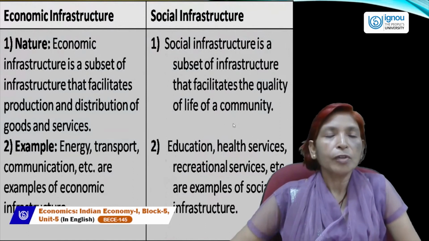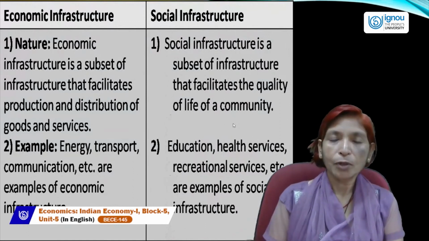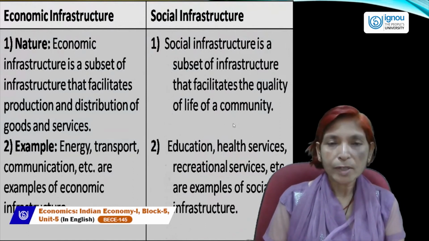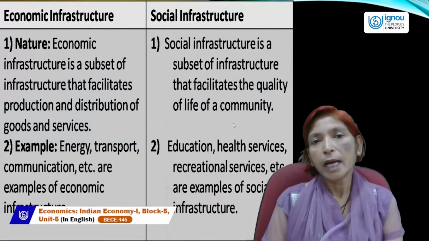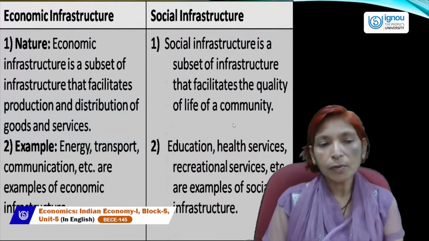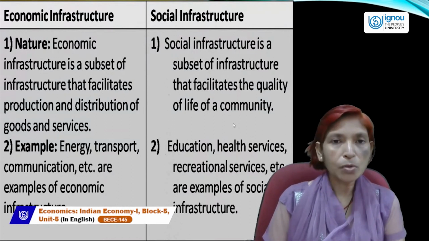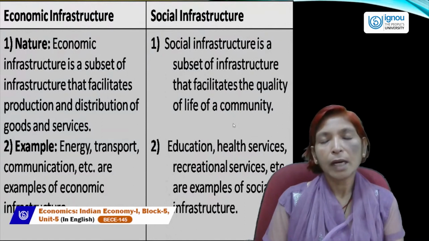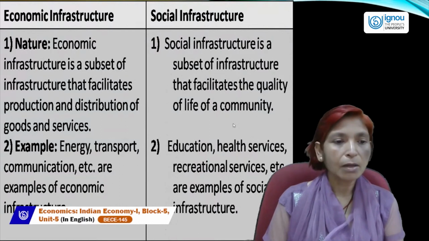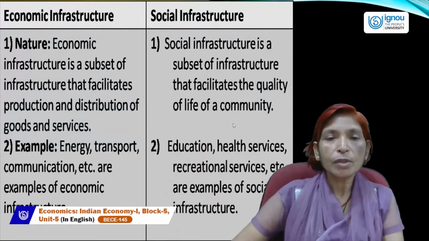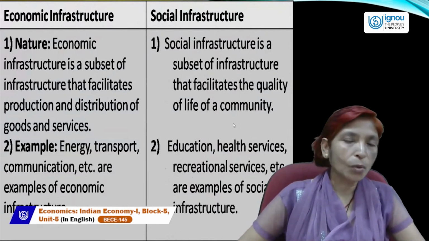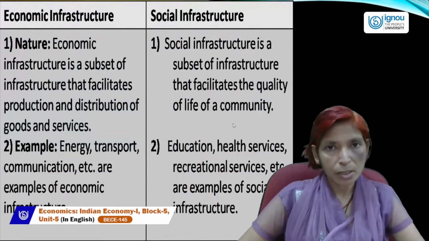And if we have lots of transportation facility, communication facility, banking, insurance, shipping corporation, and irrigation, power, etc., then we can produce more goods and services, and we can distribute these produced goods and services to other regions or states or other countries very efficiently. So this type of infrastructure is known as economic infrastructure.